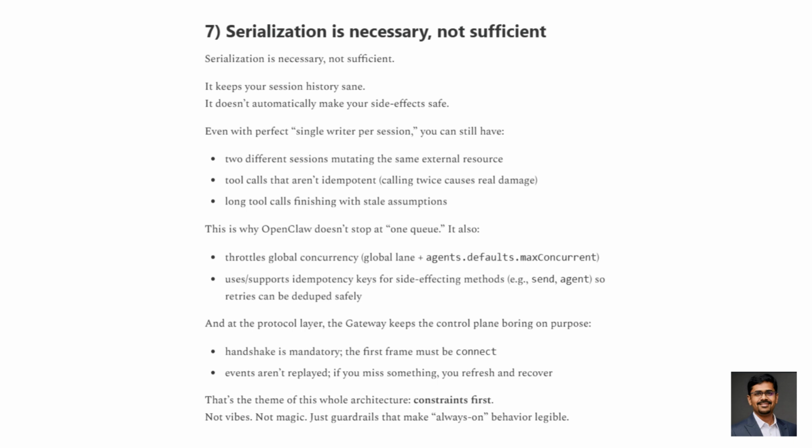If you're building your own agent system, steal the invariants. Normalize inputs, resolve session keys, enforce single writer, throttle globally, define mid-flight behavior, add dedupe, add debounce, persist transcripts. Because the layer that decides whether your agent is a toy or something you can leave running overnight isn't the prompt, it's the invariants. And in Part 3, we step into memory and state ownership, where context management stops being a prompt trick and becomes a systems problem.